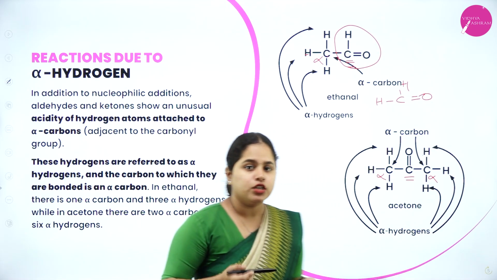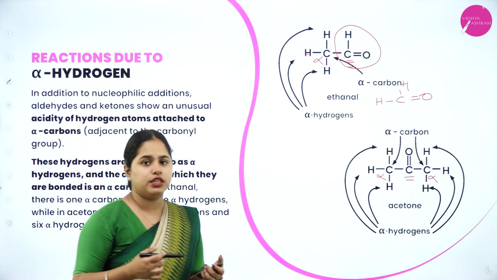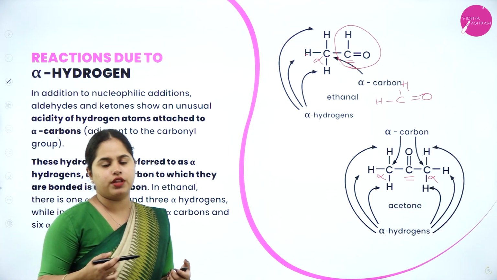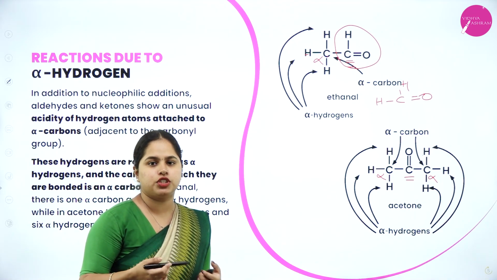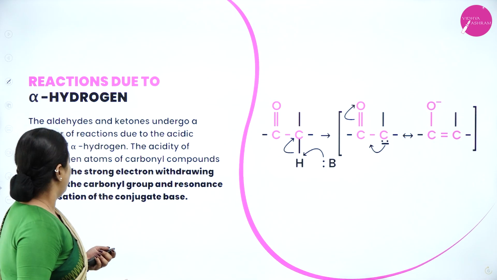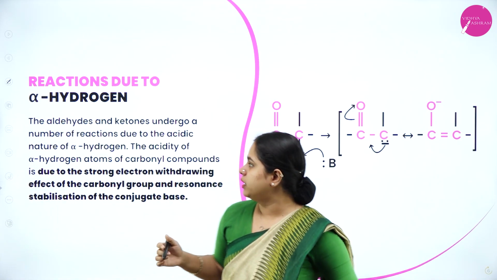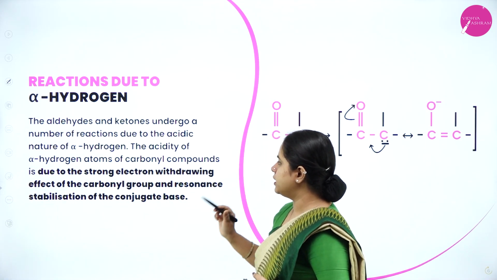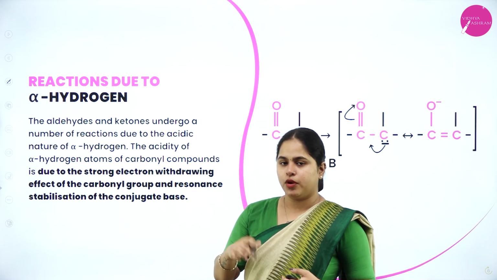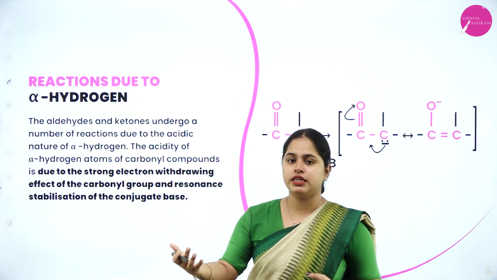Clear? Okay. So because of the presence of this alpha hydrogen, it shows acidity, and because of that, there is a set of reactions which it can undergo. So the aldehydes and ketones undergo a number of reactions due to the acidic nature of this alpha hydrogen, because this alpha hydrogen can be released to the oxygen.